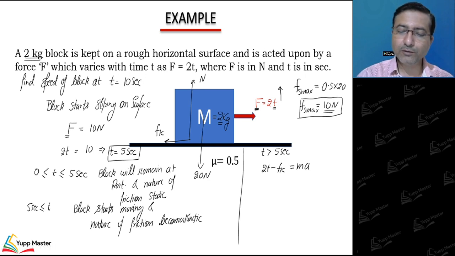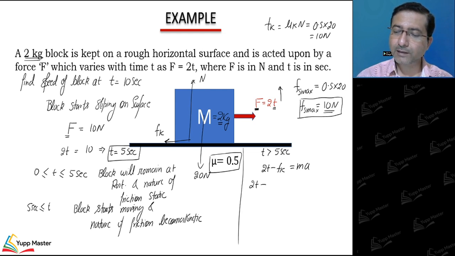As only mu is given, we'll assume that mu is equal to mu s and mu k. So kinetic friction value will be mu k into m, that means 0.5 into 20, which is 10 Newton. So here this will be 2t minus 10 is equal to mass times acceleration. As you can see acceleration is variable, we need to integrate. Acceleration can be written as dv by dt, so acceleration को dv by dt लिख लिया हमने, इसको रीअरेंज करके लिख सकते हैं 2t dt माइनस 10 dt,